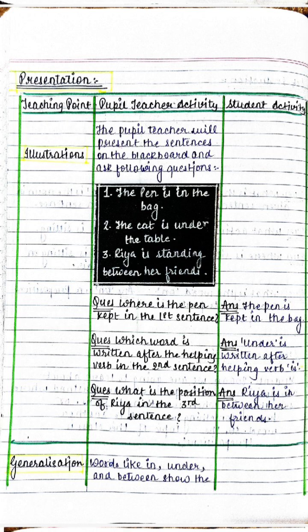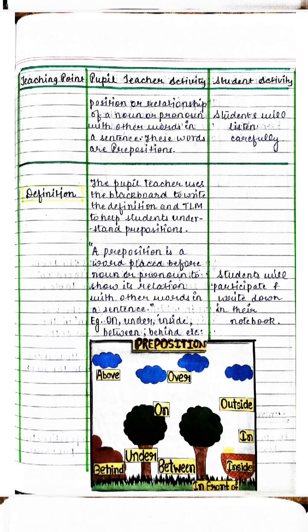Which word is written after the helping verb in the second sentence? Under is written after the helping verb is. And what is the position of Ria in the third sentence? Ria is in between her friends. On the basis of the students' answers, the teacher generalizes the concept. Words like in, under, and between show the position or relationship of a noun or pronoun with other words in a sentence, and these words are prepositions. Then the definition is stated by the teacher and written on the blackboard, and the teacher asks the students to write it down in their notebooks too.